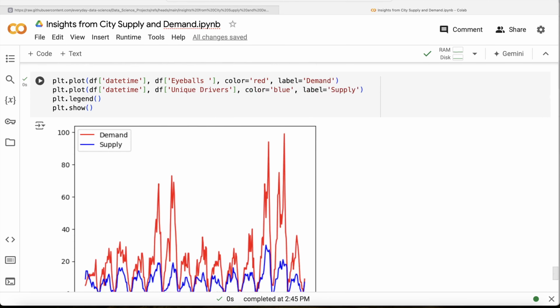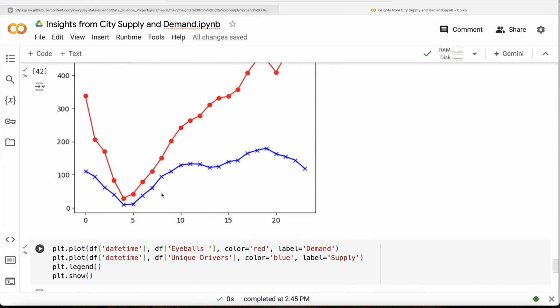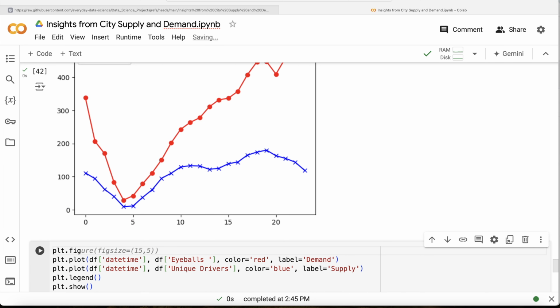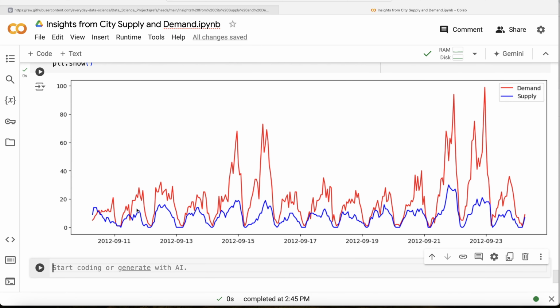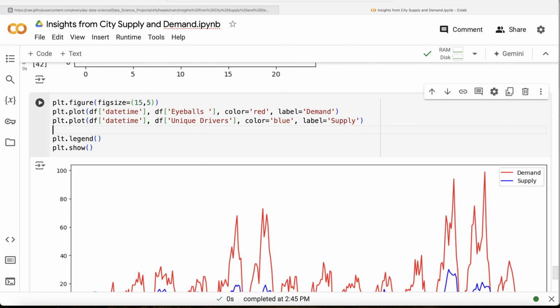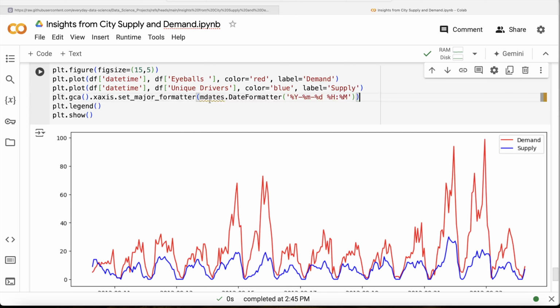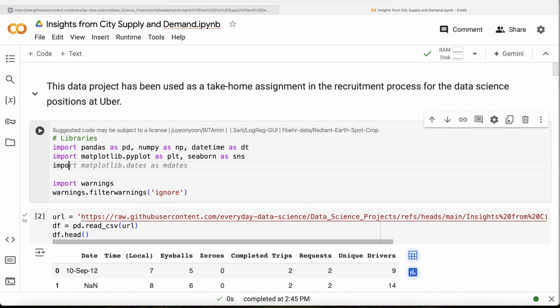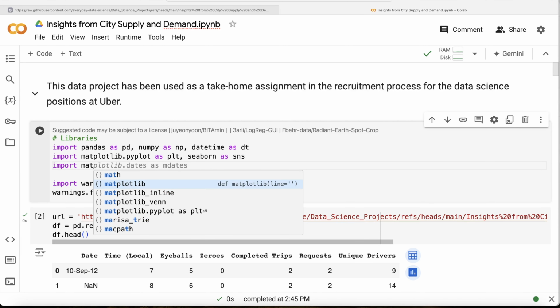Again, let me just increase the size of this as well. So plt dot figure, figsize. Let me run this. Okay, now what is missing in this case is, we have the dates, but let's add the hours part as well. To do that, we need to use this line of code. So basically on the x-axis, we are formatting the date using the mdates function, so that we not only have year, month and date, but also the hour and minute, because datetime has hour and minute as well, right? But we need to import this mdates. So we are going to import matplotlib dates as mdates.